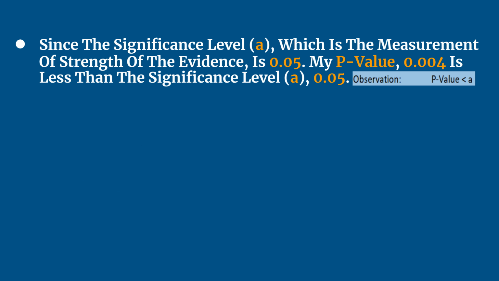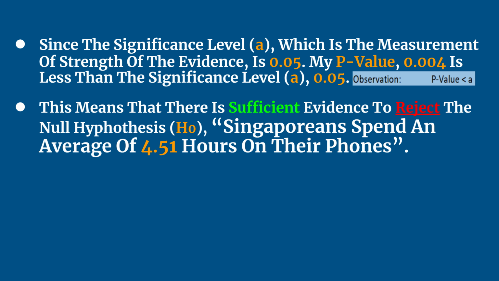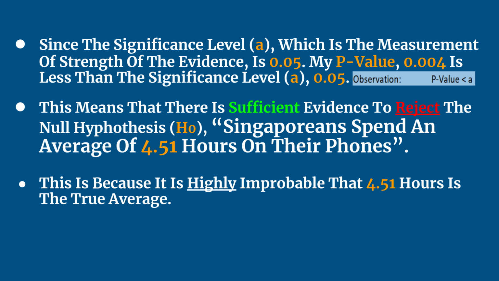And since the significance level alpha, which is the measure of strength of the evidence, is 0.05, my sample p-value is less than the significance level. This means that there is sufficient evidence to reject the null hypothesis. This is because it is highly improbable that 4.51 hours is the real average.